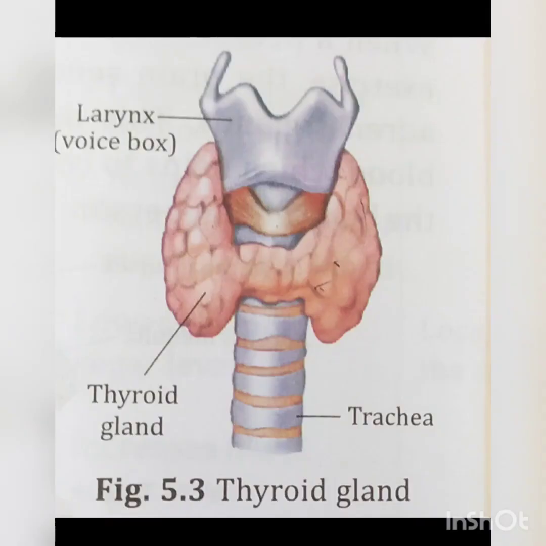The thyroid gland is the largest endocrine gland present in the human body. It is a bilobed structure located in the neck just below the larynx, in front of the trachea or windpipe. It secretes an iodine-containing hormone called thyroxine.